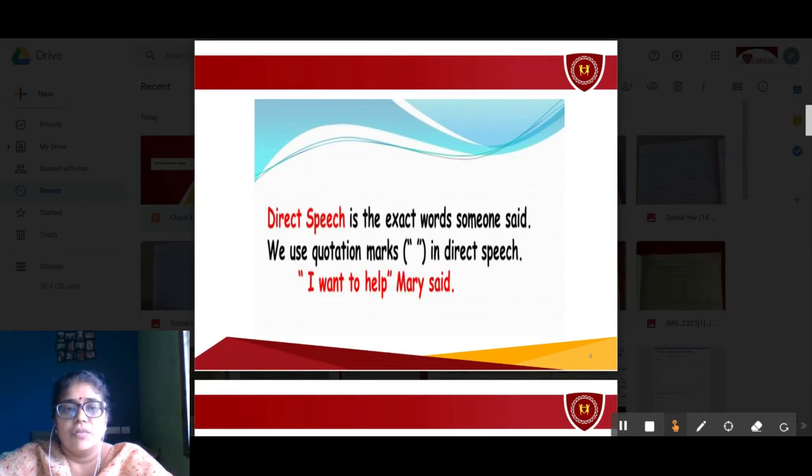The definition of direct speech. Direct speech is the exact words someone said. We use quotation marks. This is how we will write the quotation marks in the direct speech. "I want to help," Mary said. These are the words said by Mary, so they are written or placed in between the quotation marks or the speech marks.